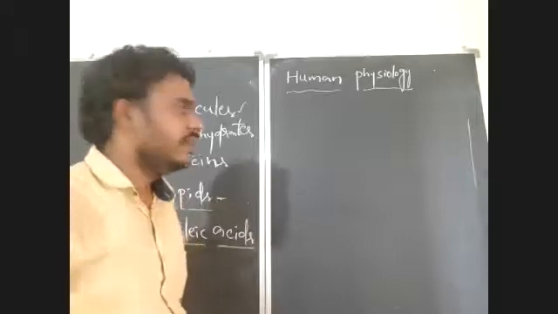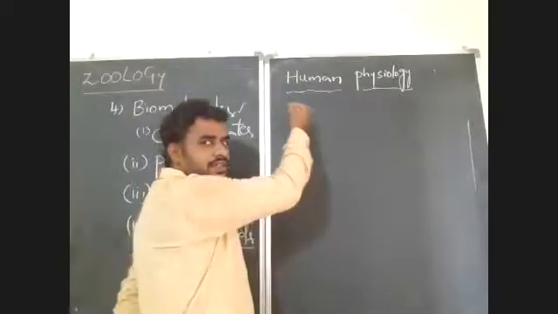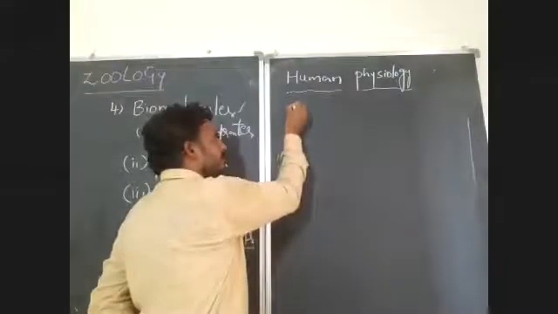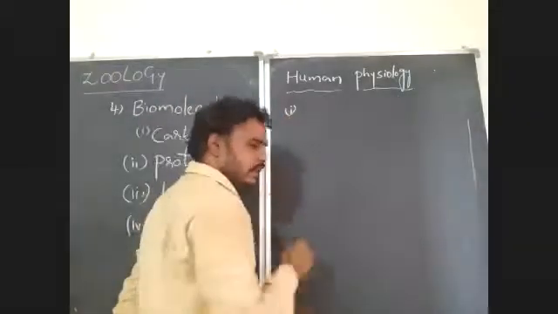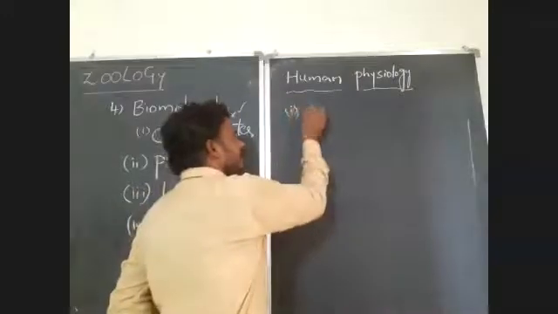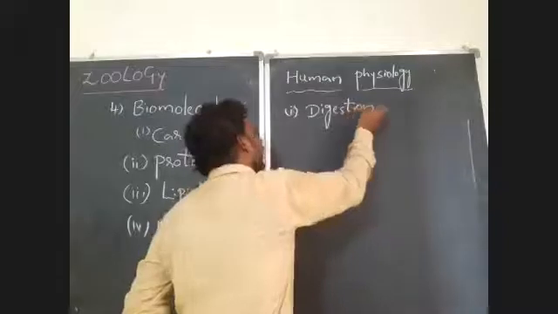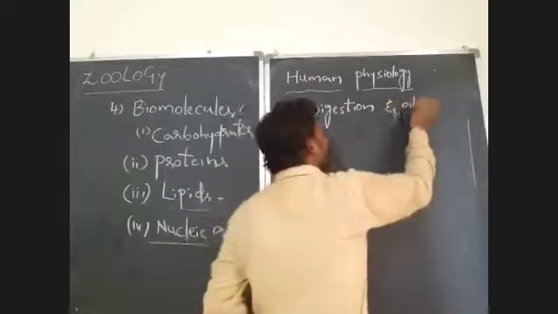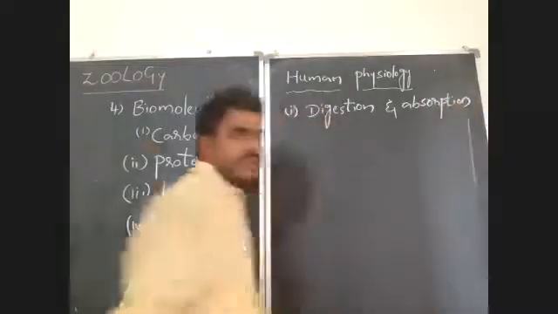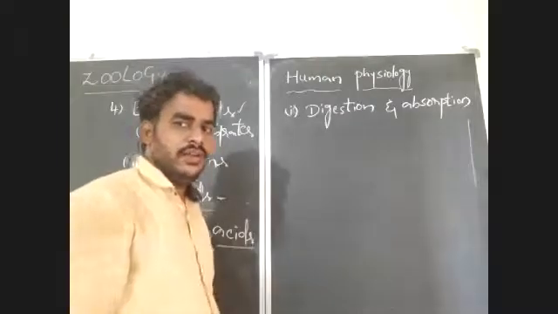First of all, let me give you all the 7 chapters, and I will explain each and every chapter. The first chapter in human physiology is digestion and absorption.